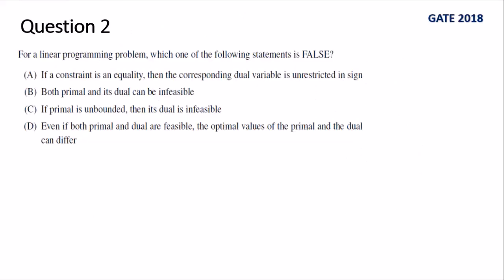This question was asked in GATE 2018, and here also we have to figure out which one of the following statements is false. As you can read, we have to pick the incorrect statement, and this topic is related to duality and its relationship with primal. The primal-dual relationships come from two theorems, the weak duality and strong duality theorems. You can revise these theorems and then start attempting these kinds of questions. These are important concepts which you should always prepare while preparing for the NET and GATE exam LPP.